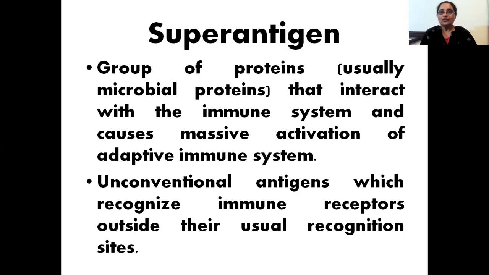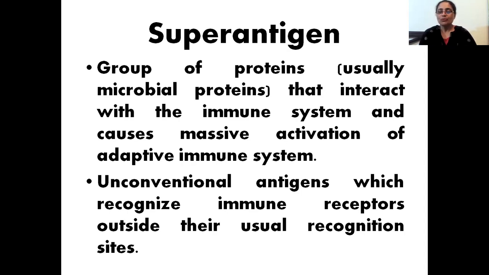So we can also say superantigens are unconventional antigens which are recognized by immune receptors, not the normal ones. There are receptors on immune cells, whether T cells or B cells. It's like adhesive pads: when an antigen enters, these receptors will bind to the antigen.